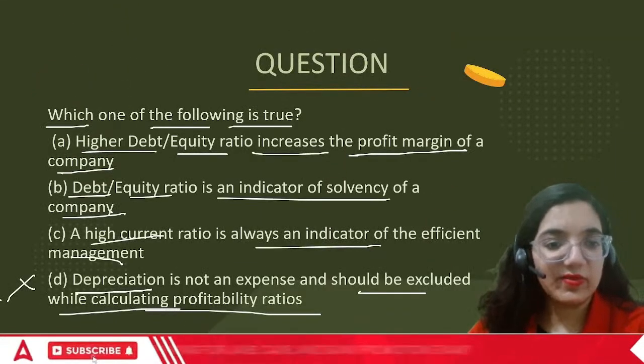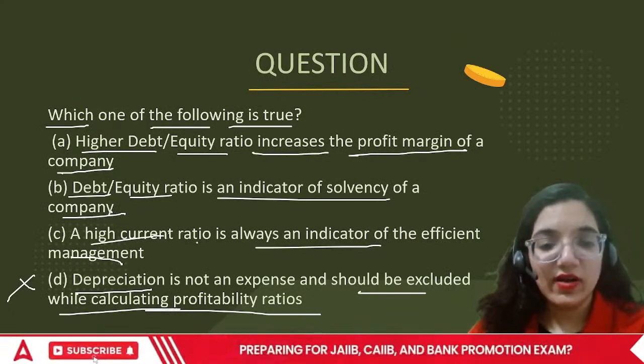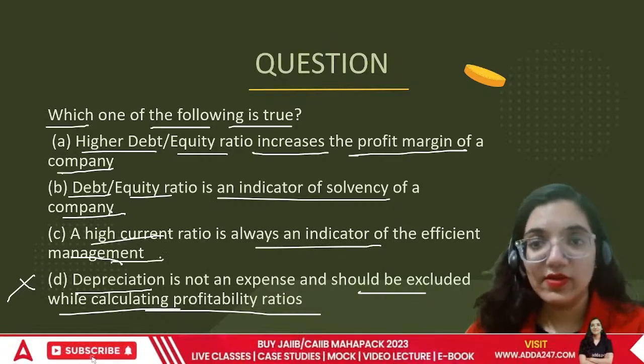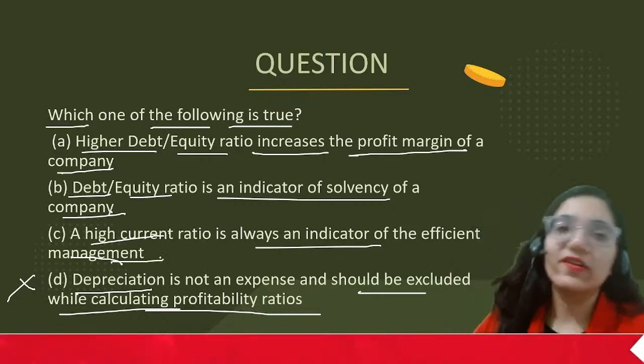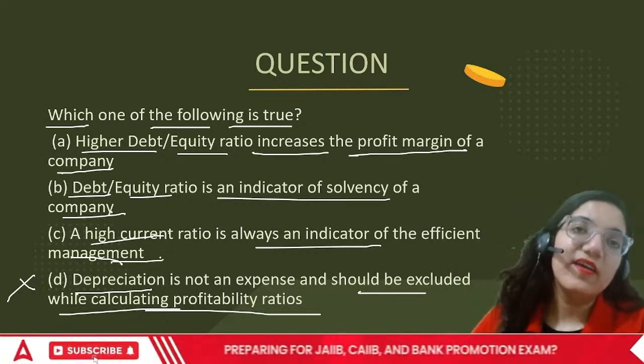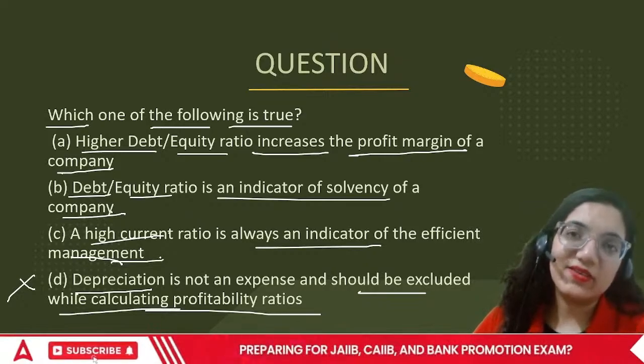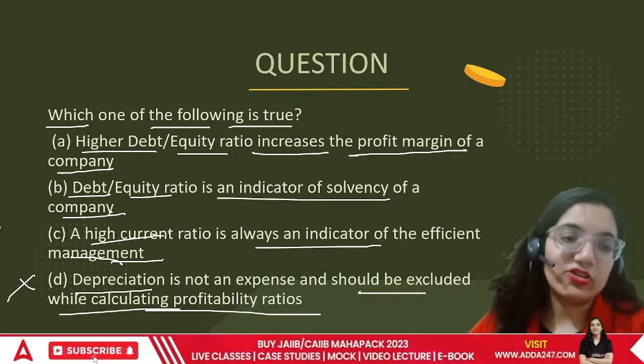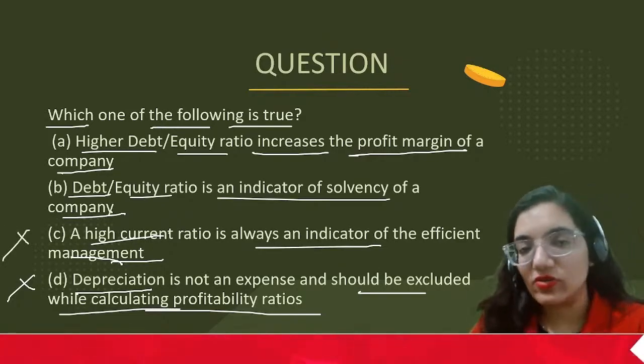Since the answer is visible, high current ratio is always an indicator of efficient management. No. If I'm having too much cash, the very first thing that will be asked from me is, why isn't this cash invested somewhere else if this money was not required? If it was not required, it should not be with you. So this is also wrong.